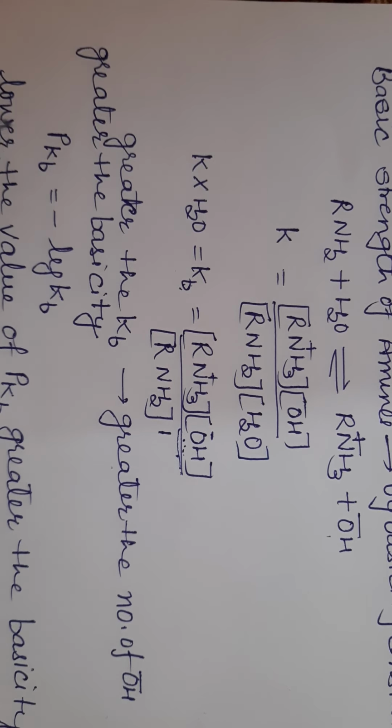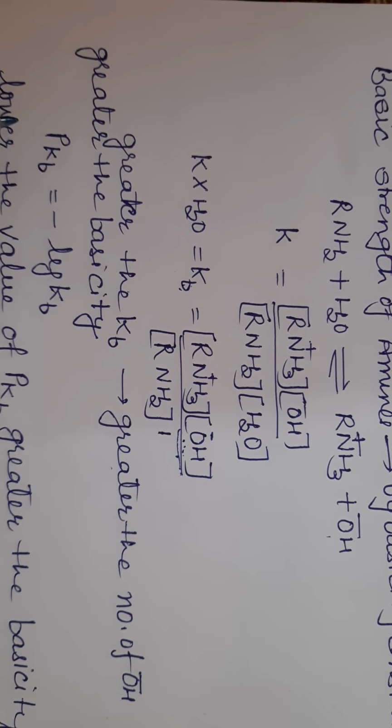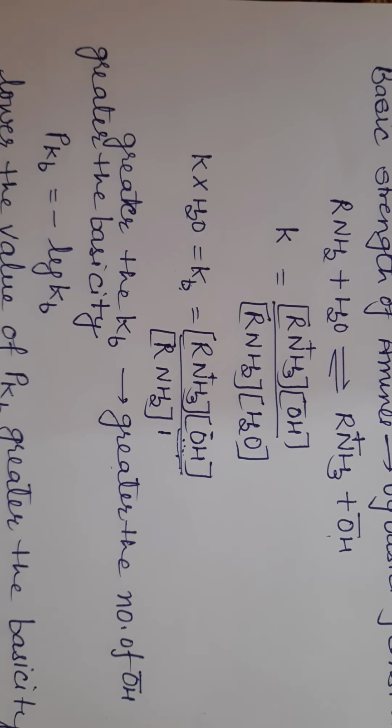So when the pKb value is lower, the basic character is greater. Its value is just the inverse of the Kb value. So the greater the Kb, the greater the basic character, while pKb shows an inverse relation with Kb. The lower the value of pKb, the greater will be the basic character.